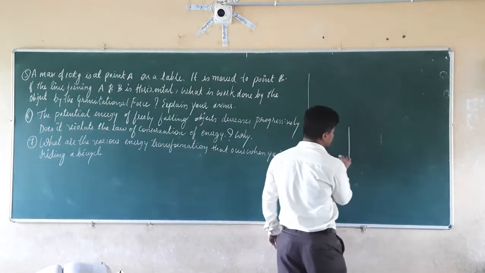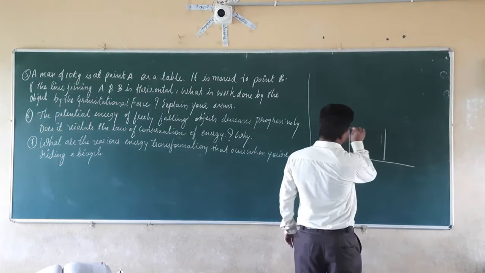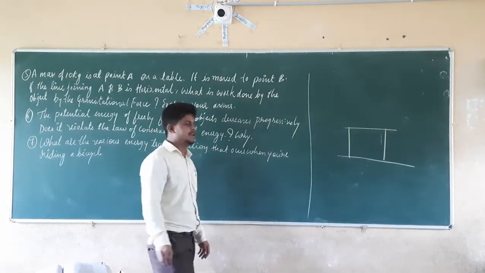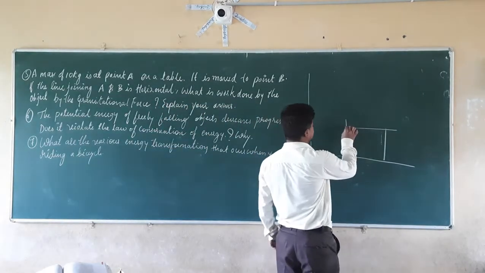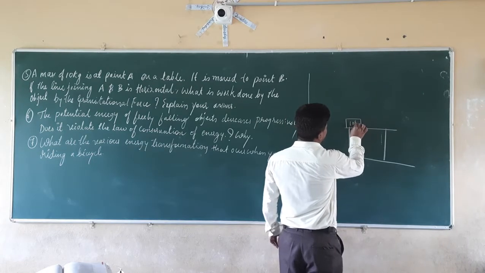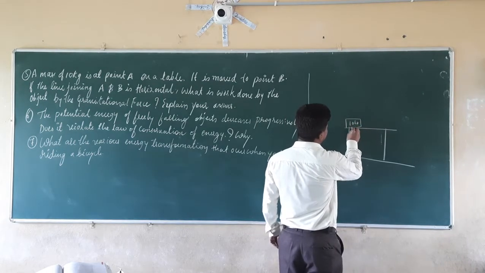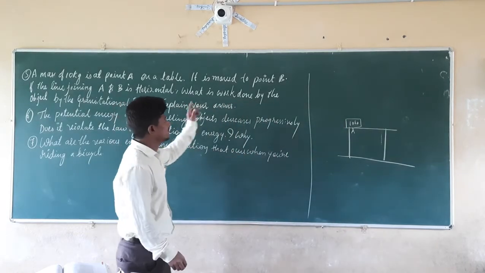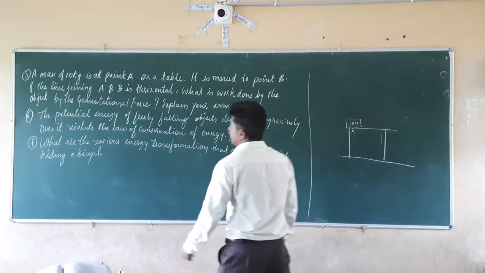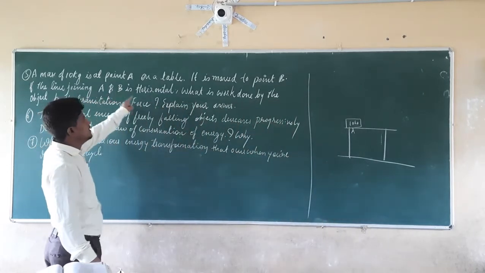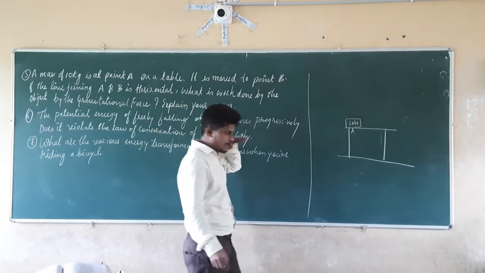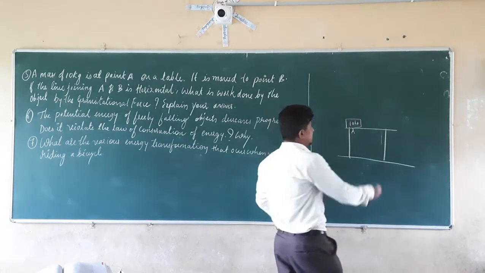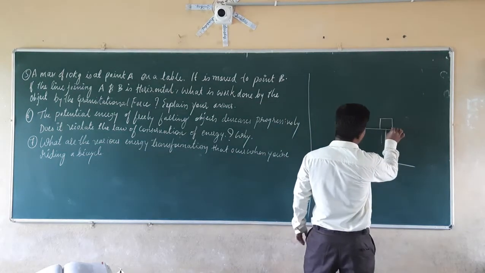They are given a table on the ground. So on that table, at point A, an object of mass 10 kg is kept. Right. So what they are doing here, it is moved to point B. If the line joining A and B is horizontal, then that is nothing but in the same manner, in the x-axis. So if you check here, it is moved to point B again on this horizontal line.